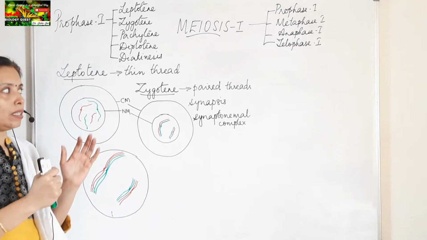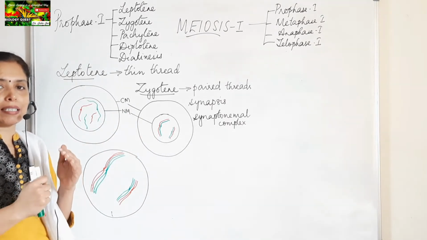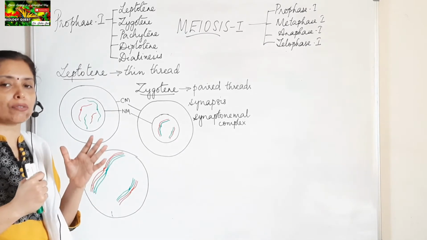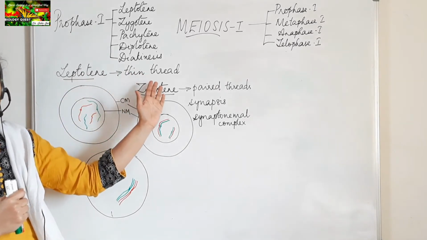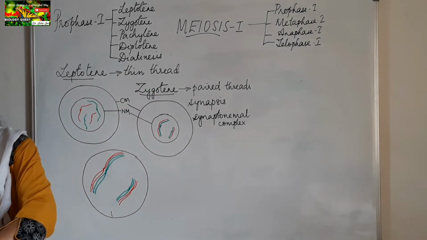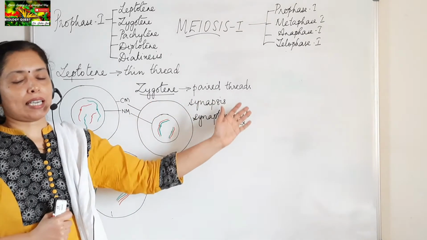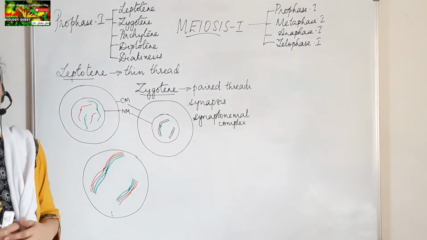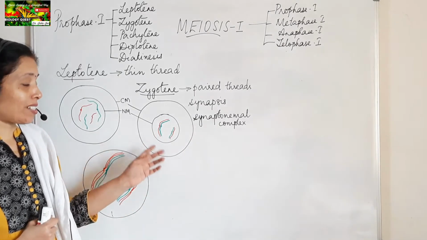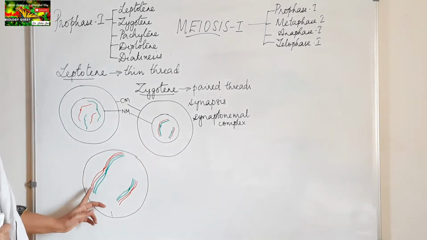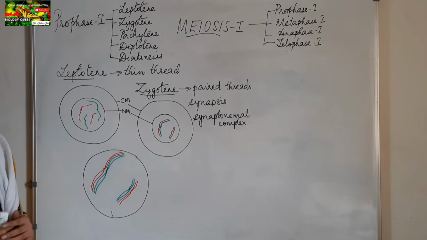Okay. So in the leptotene stage as well as in the zygote stage, the condensation process of the chromosomes is going on. So remember, the leptotene stage is the thin thread stage. The next stage, the zygote stage, is the paired thread stage, where pairing of homologous chromosomes takes place. This is brought about by the synaptonemal complex, and a tetrad or a bivalent is formed as a result of pairing.